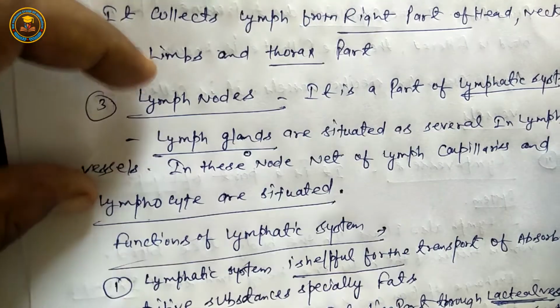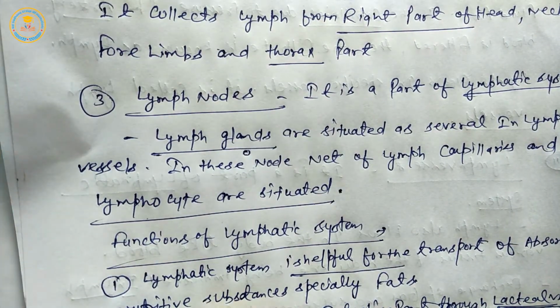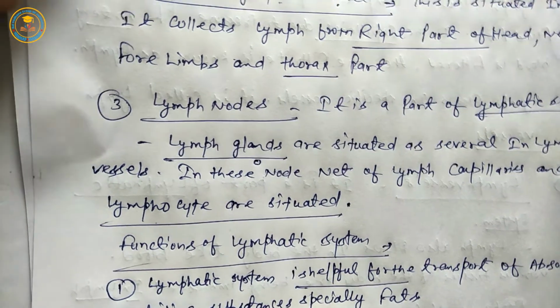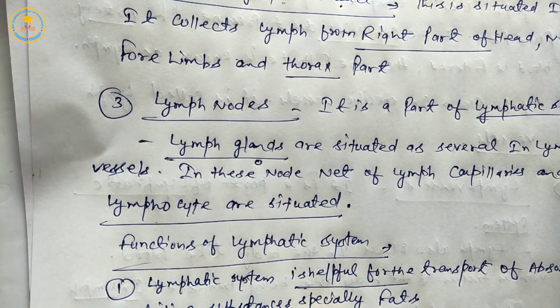Students, homework related to this topic: the difference between blood and lymph. So today's topic is completed. In this topic, we studied lymph vessels and lymph nodes, and next, the functions of the lymphatic system.